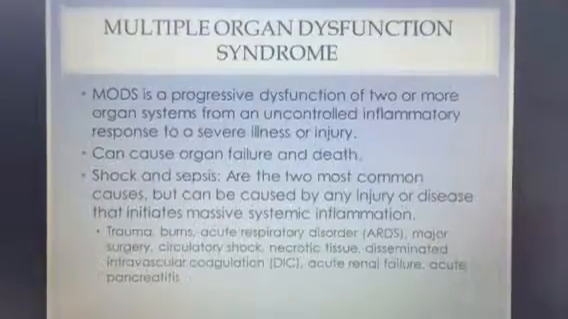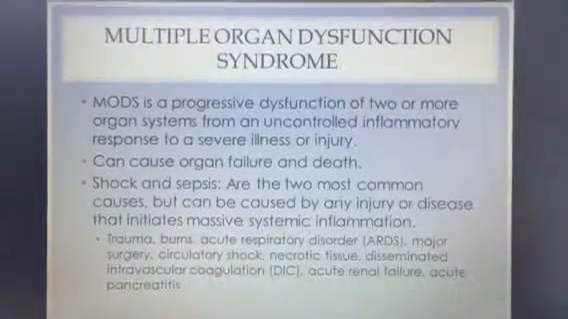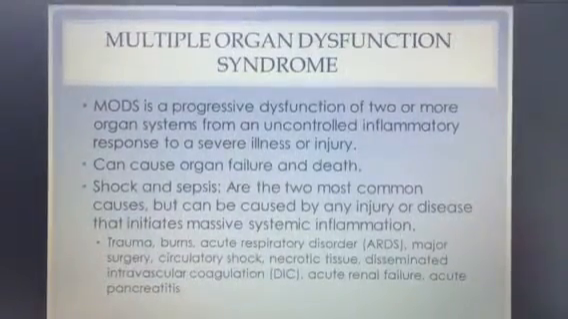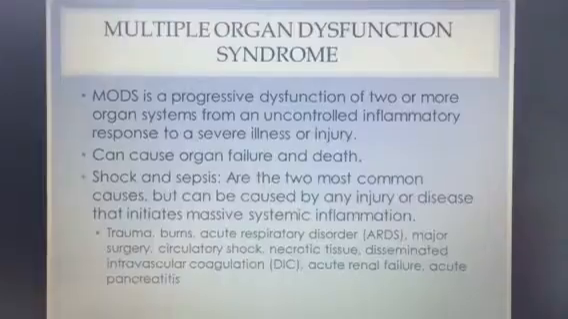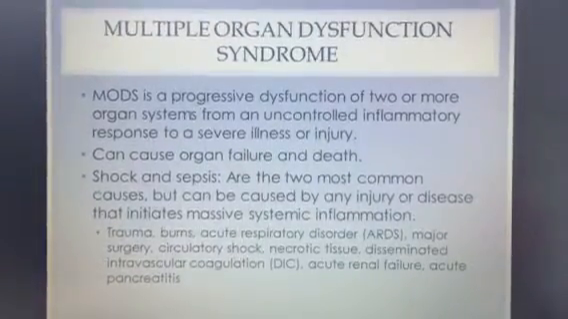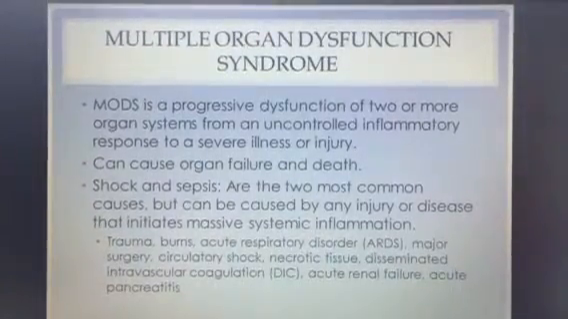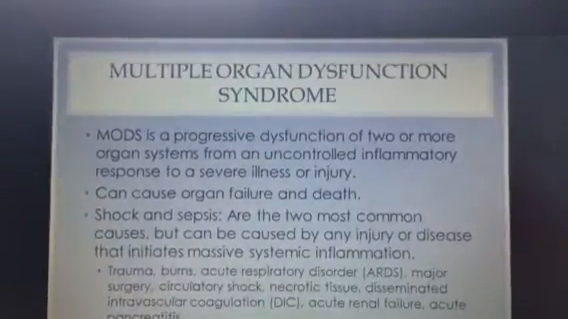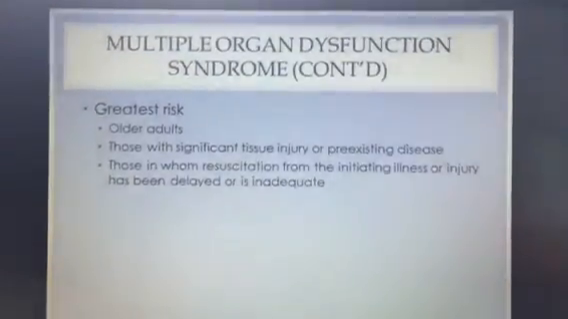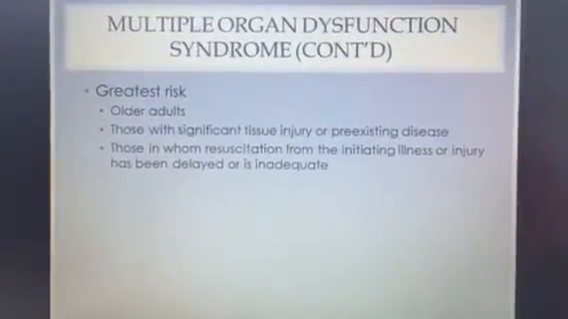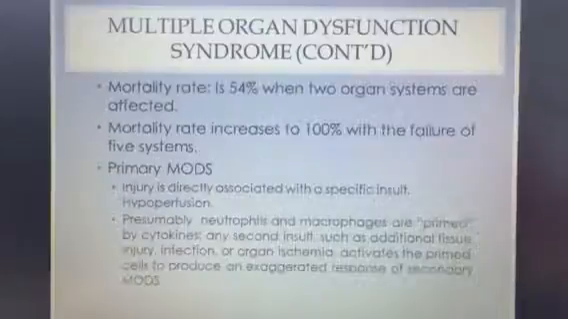Two most common causes, but it can be caused by any injury or disease that initiates massive systemic inflammation. This can include trauma, burns, acute respiratory disorder, major surgery, circulatory shock, necrotic tissue, disseminated intravascular coagulation or DIC, acute renal failure, and acute pancreatitis. Greatest risk is older adults and those with significant tissue injury or pre-existing disease, and those in whom resuscitation from the initiating illness or injury has been delayed or inadequate.